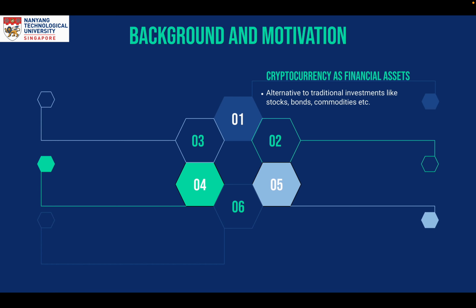So cryptocurrencies have emerged as a new type of financial asset offering investors an alternative to traditional investments such as stocks, bonds, and commodities. With the establishment of the Genesis block in 2009, Bitcoin became the first decentralized cryptocurrency in the world. And since then, a number of new cryptocurrencies, also referred to as altcoins, have emerged almost weekly, which led to the establishment of a vast and highly speculative trading market.